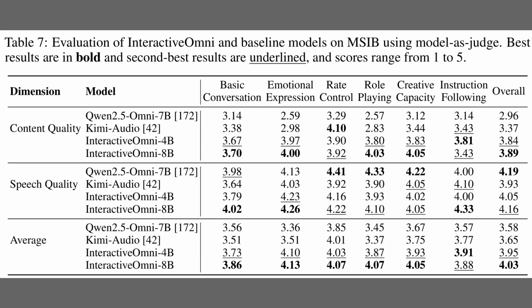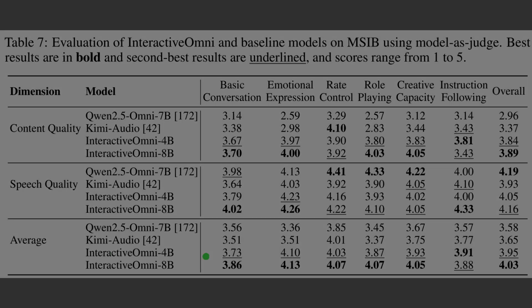So Table 7 shows that the Omni-modal assistant leads the multi-turn speech interaction benchmark overall. Model as judge means an automated evaluator scores dialogue quality from 1 to 5. The 4 billion model averages about 3.95, which beats both baselines, and the 8 billion model reaches about 4.03. The upper block highlights gains in emotional expression and role-playing. The middle block reports competitive speech quality. The bottom row summarizes the overall averages across categories.